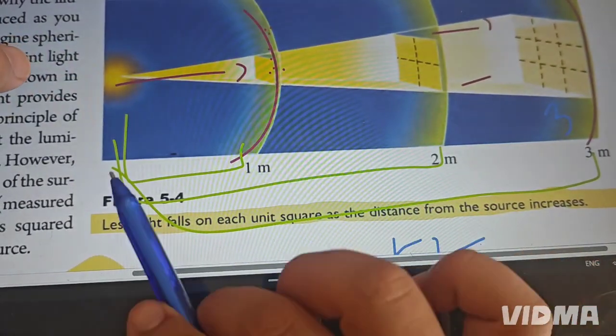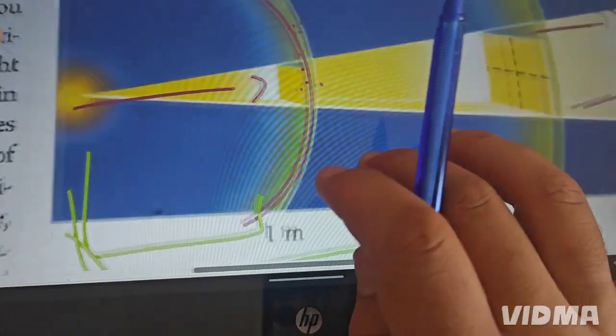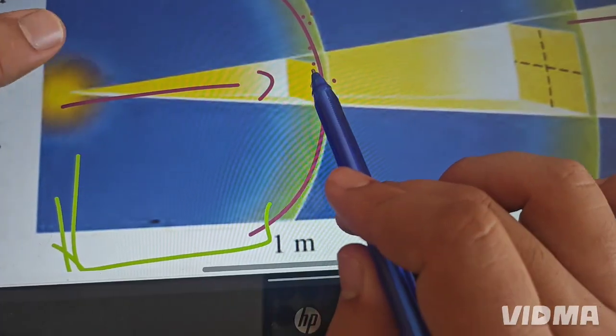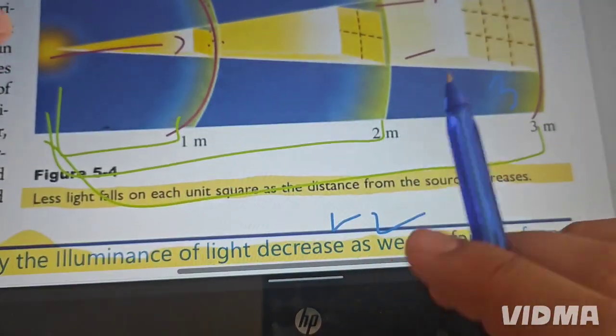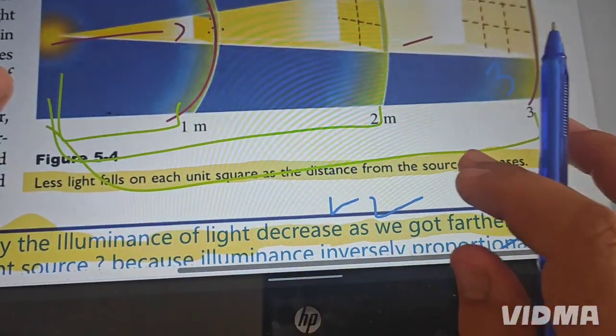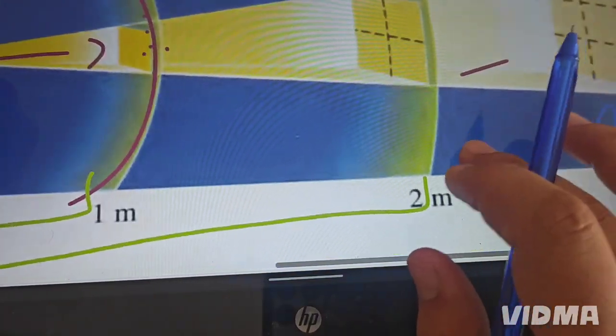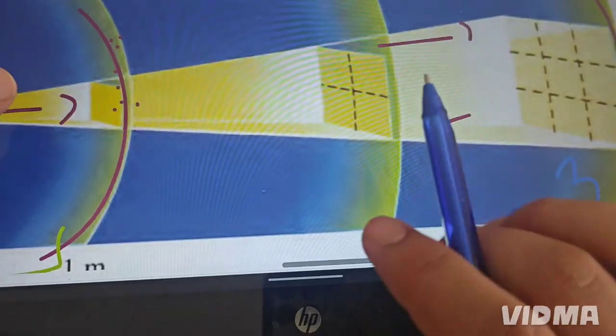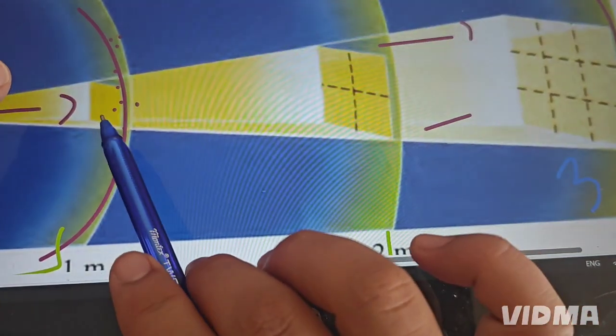So a lot of light is passing in here, look at the color. But for the second one, if we increase the distance, now we make the distance 2 meter, yes, we have light, but if you compare the color, this color is totally different than that one.